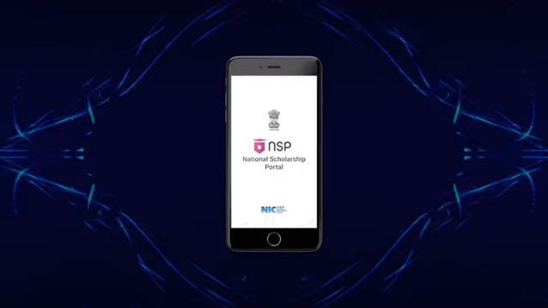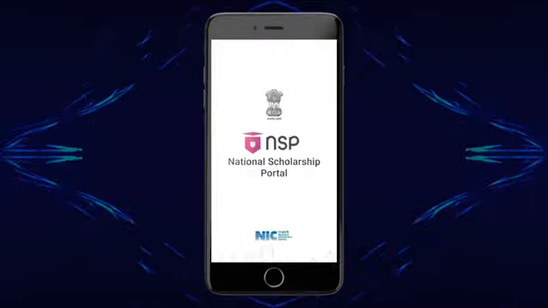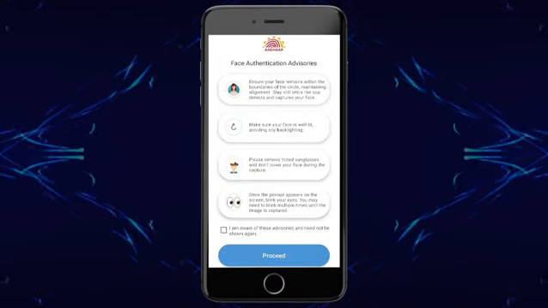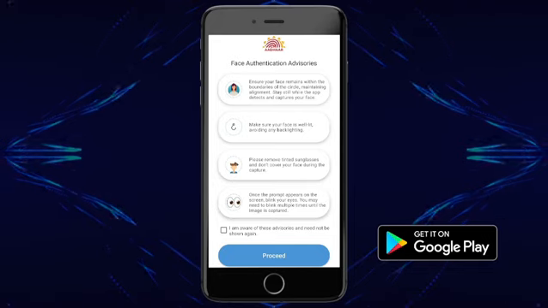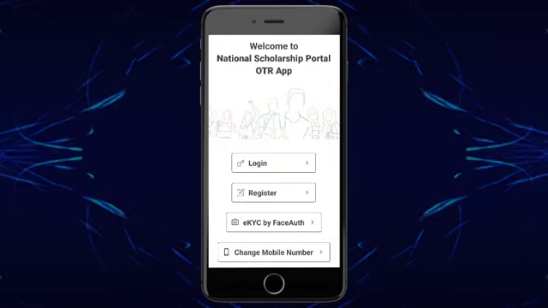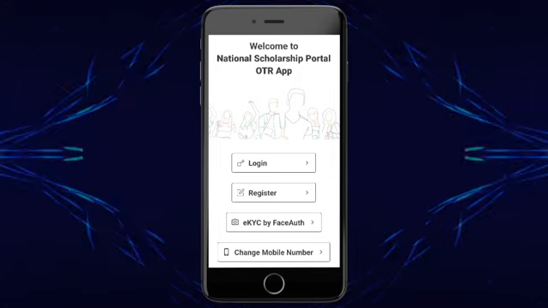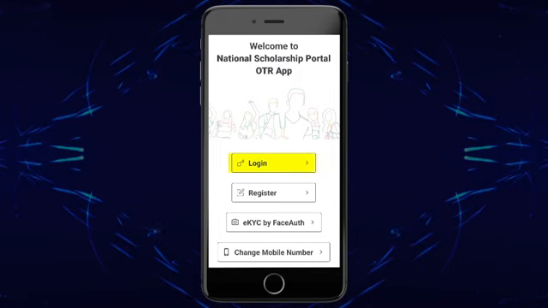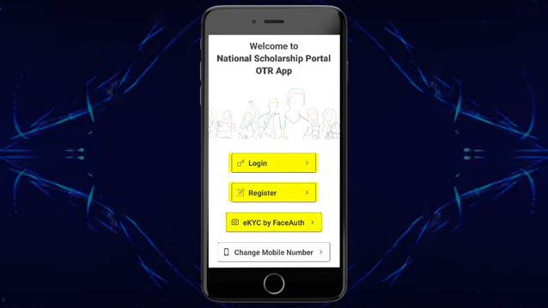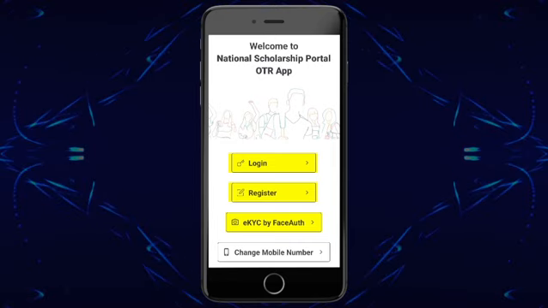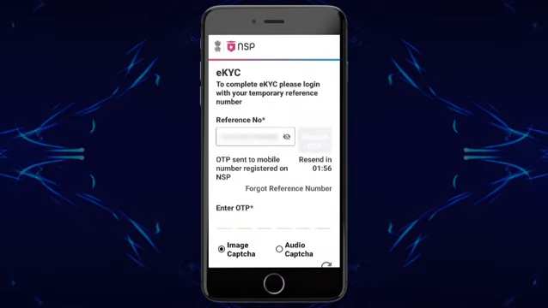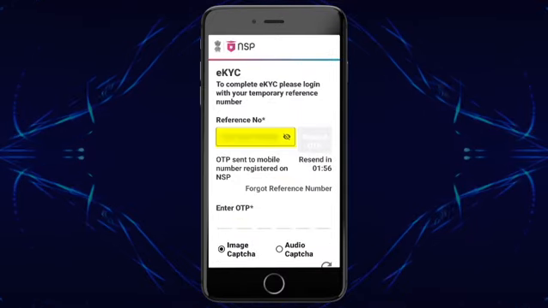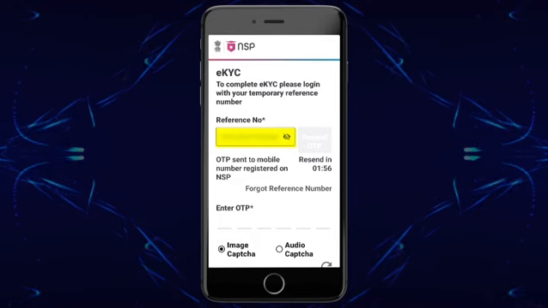After that, for face authentication, you will need to download the NSP OTR mobile app and Aadhaar Face RD app from Google Play Store on your mobile phone. When you open the NSP OTR mobile app, you will see 3 options: Login, Register, and eKYC by Face Authentication. You need to click on Face Authentication. Then, enter your reference number and request an OTP on your registered mobile number.